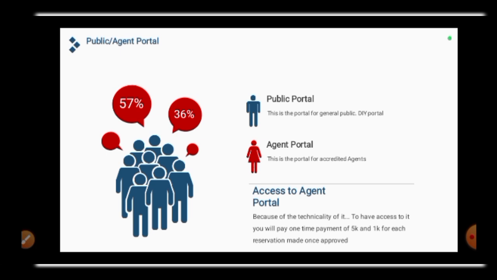We have pre-incorporation, then we have post-incorporation. Pre-incorporation is all the registration that you are going to do. Everything about registration: you want to register a business, a company, an NGO. They are called pre. Then post is when you want to do anything after registration, like editing. Maybe you made a mistake and want to edit it, or you want to change the address. That is post. But post-incorporation is not meant for the public. You cannot do it on your own unless you use the agent portal.